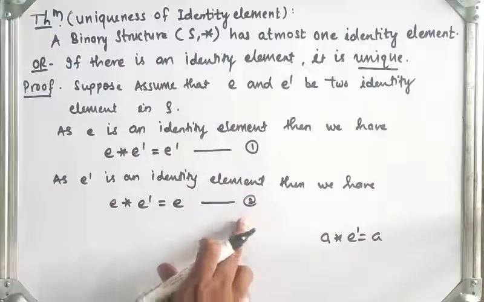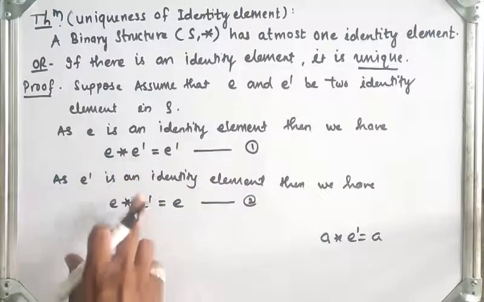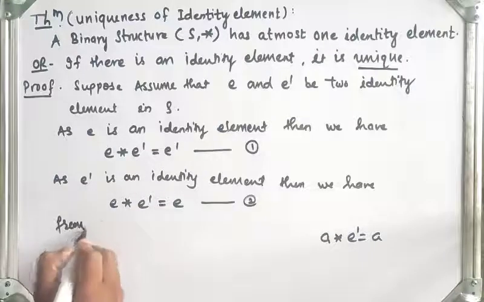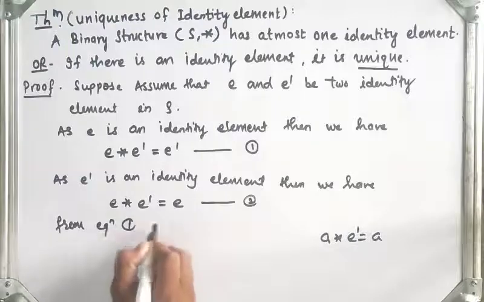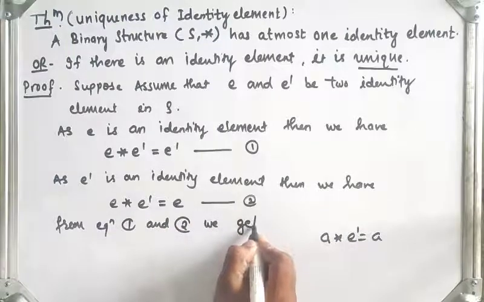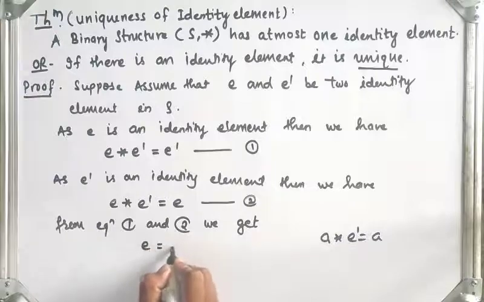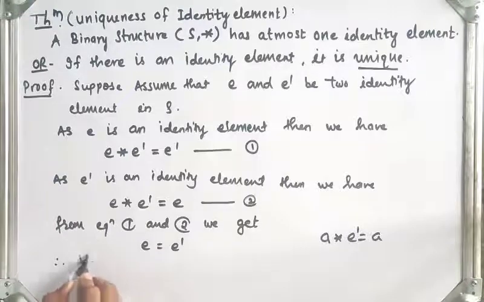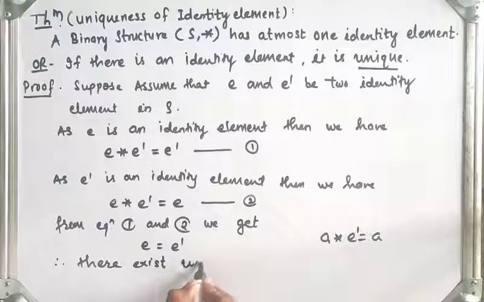So from equation 1 and 2, the LHS is the same. So from equation 1 and 2 we get E is equal to E dash. E is equal to E dash means identity element is unique. Therefore there exists a unique identity element.